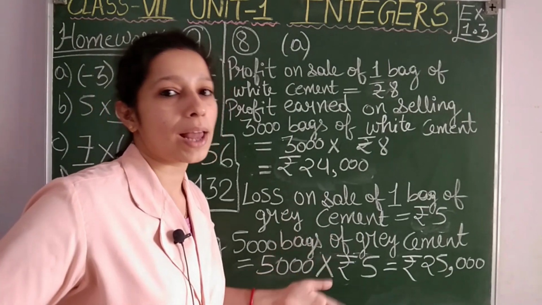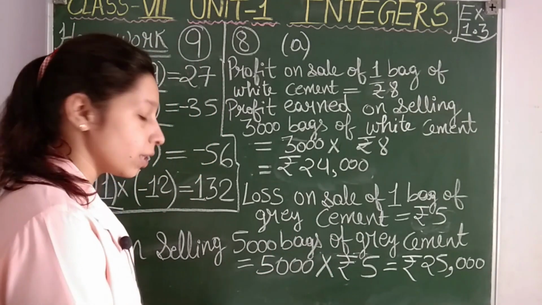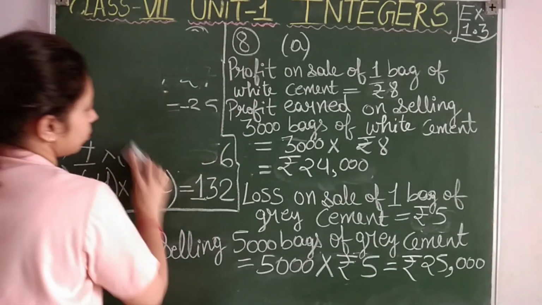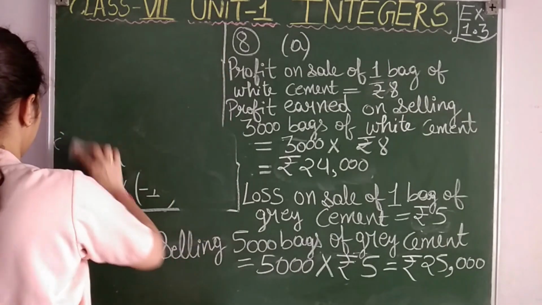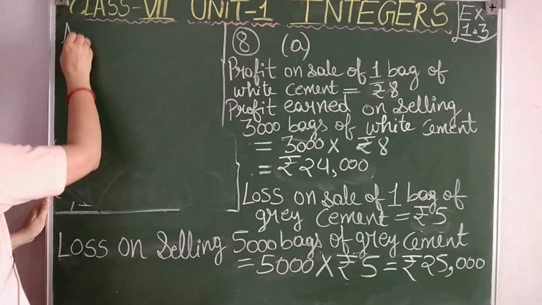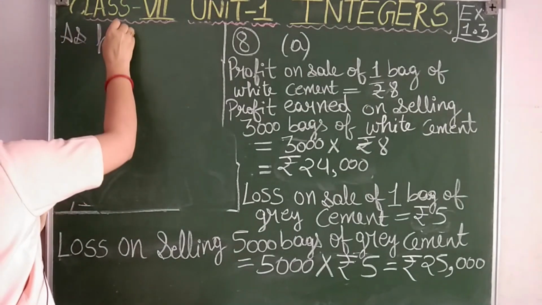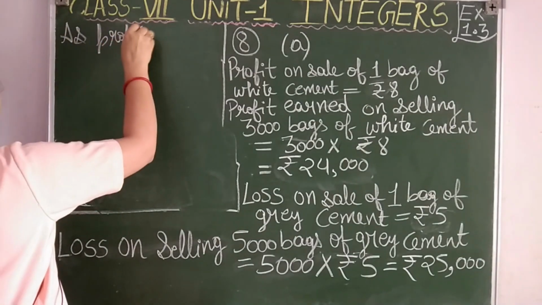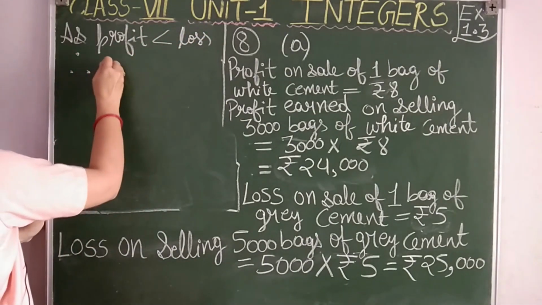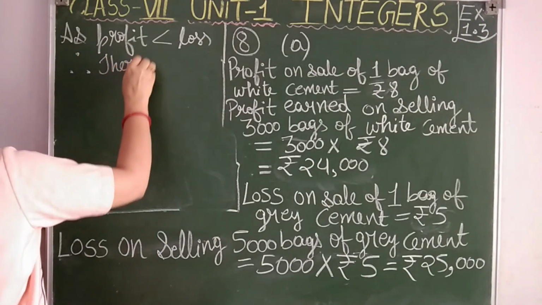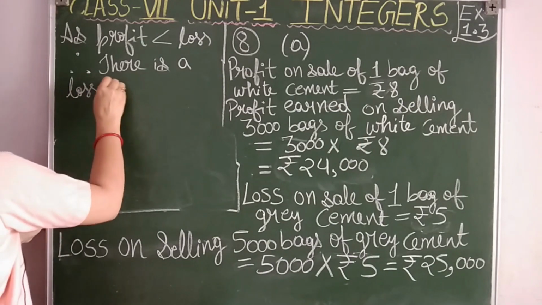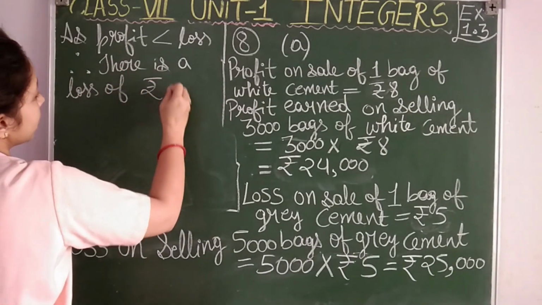Okay students, how to calculate the loss? Because in the question it is asking what is its profit or loss. So how you are going to find the loss? See. So we'll write as profit is less than loss, therefore there is a loss of rupees how much?